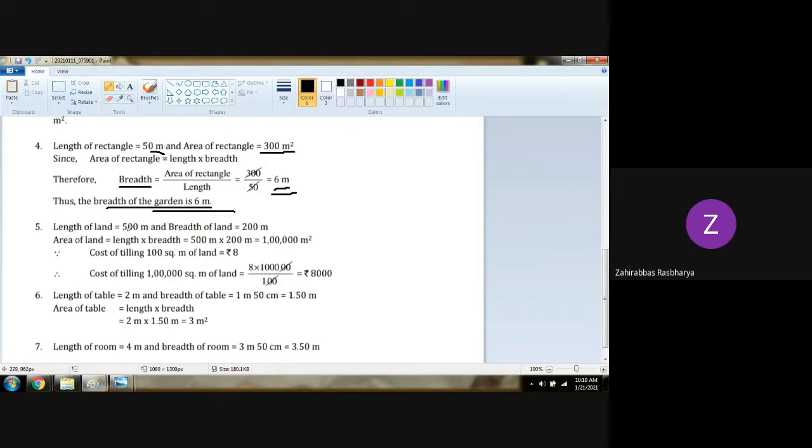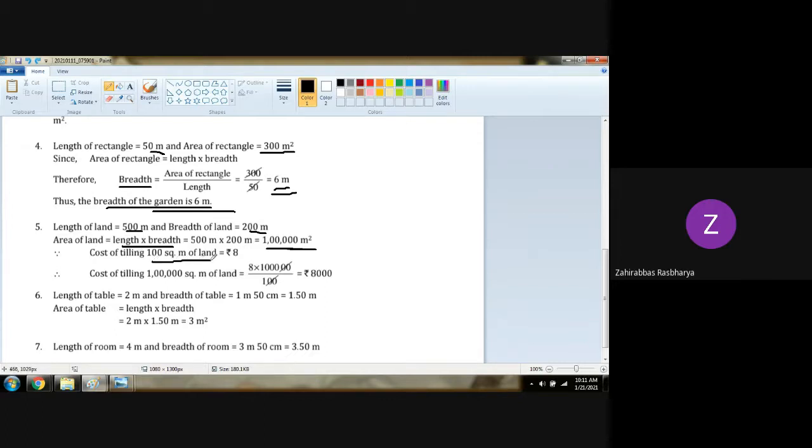Chalo, answer number 5. Length of the land is 500 meter, breadth is 200 meter. So area of land will be length into breadth. So 500 into 200 is 1 lakh square meter. 5 twos are 10, and 4 zeros beside 10. What is the calculation we got? 1 lakh meter square.